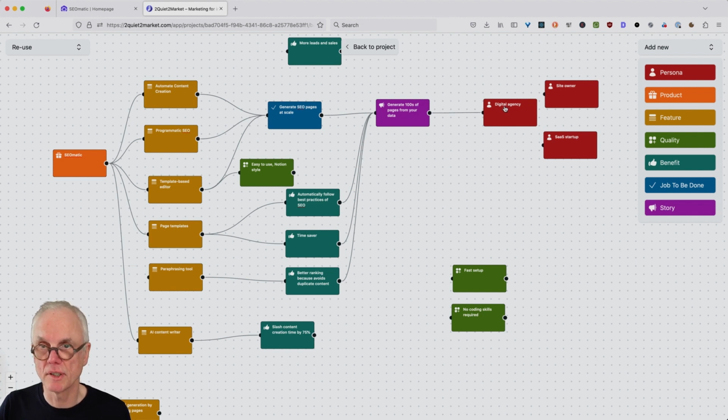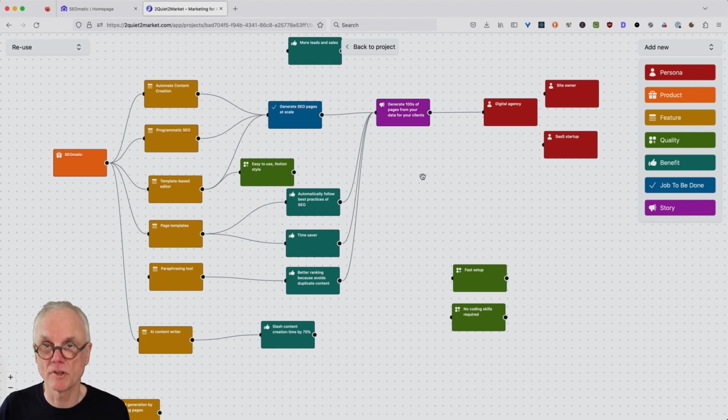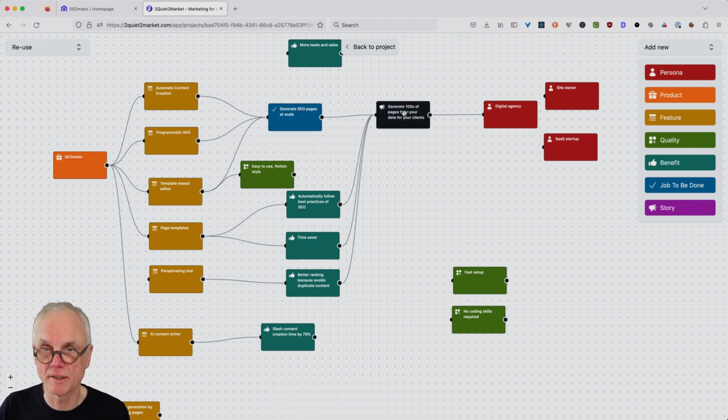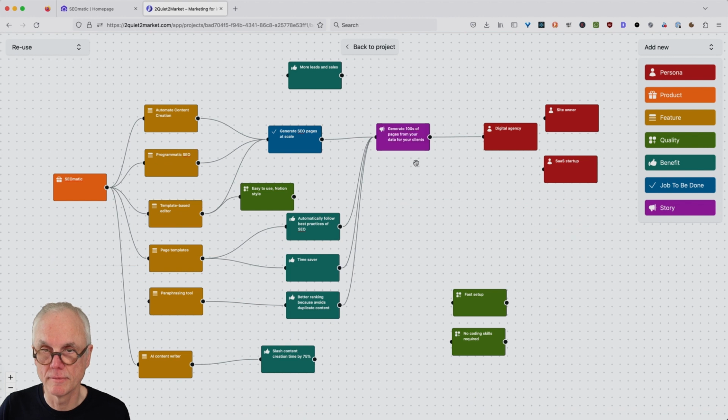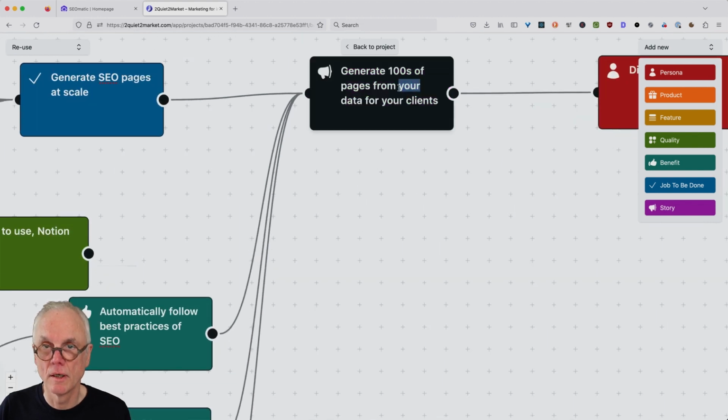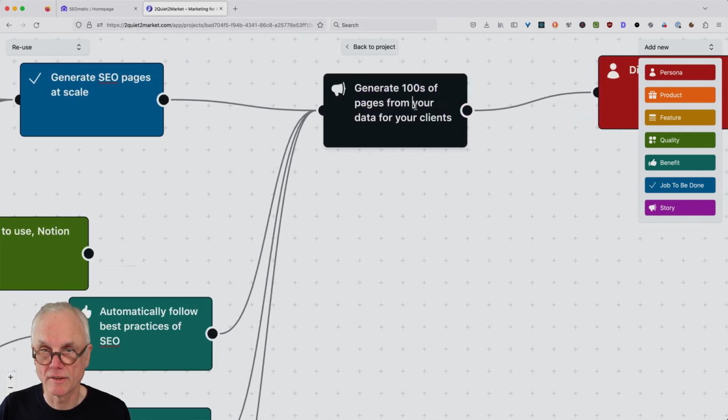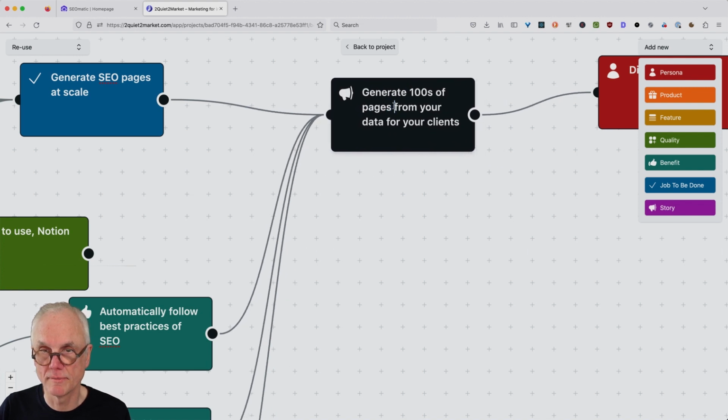They would be interested in doing this for clients, right? So we could rename the story for your clients. Okay, hundreds of pages from, or even better, from your clients' data, or for your clients.